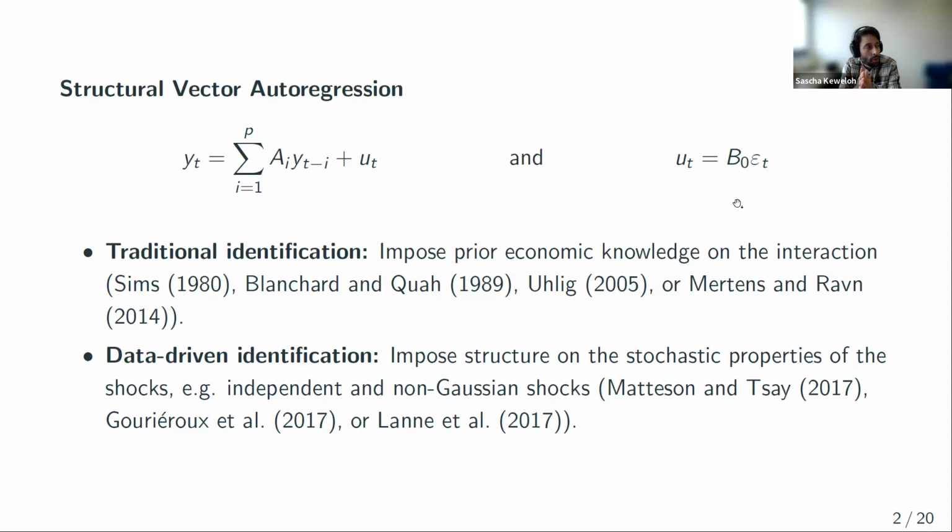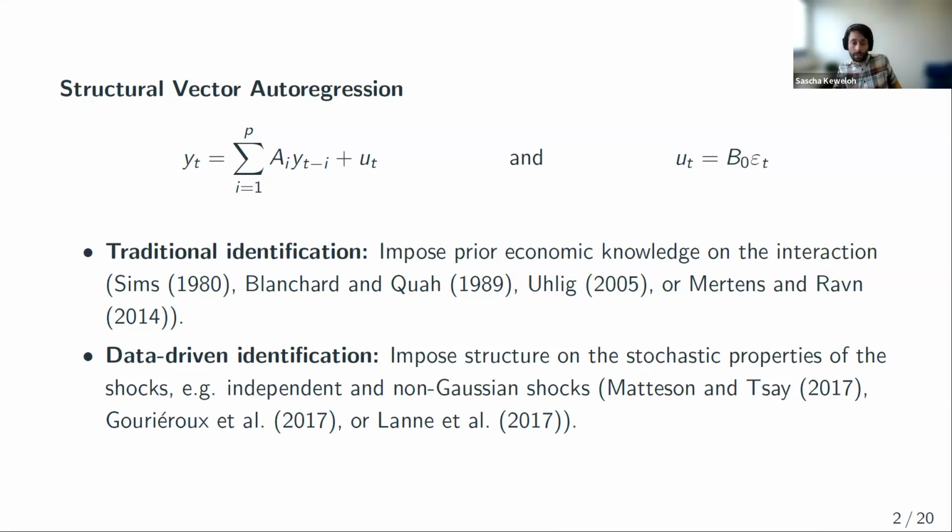meaning we need to ensure that there exists a unique mapping from reduced form shocks back to structural form shocks. That's basically identification. And in order to ensure that this mapping really is unique, this requires imposing an a priori structure on the system. There are basically two ways we can impose structure on this system. We can impose structure on the interaction, on this B0 matrix, or we impose structure on the stochastic properties of the shocks epsilon. That's basically it.